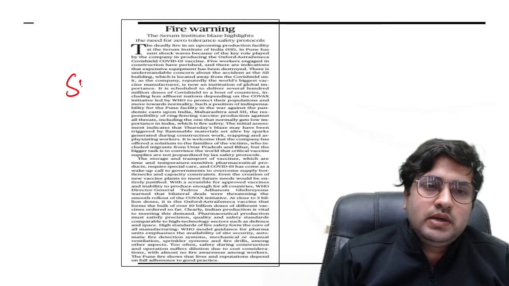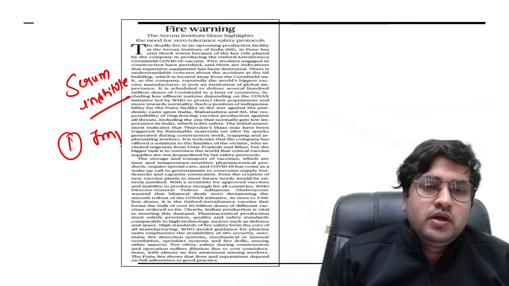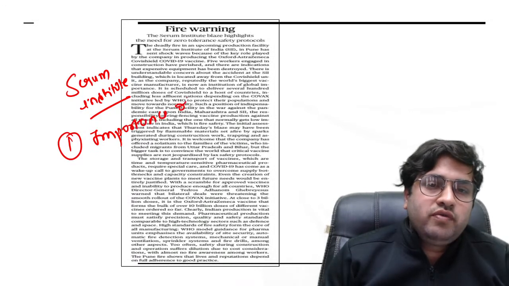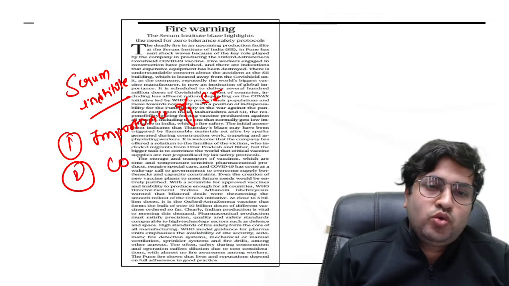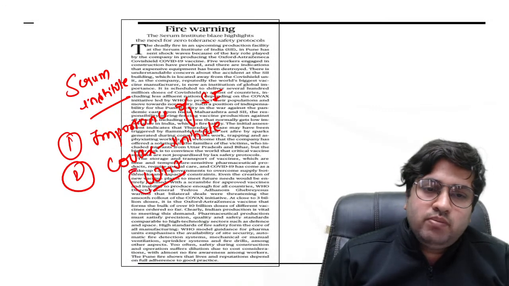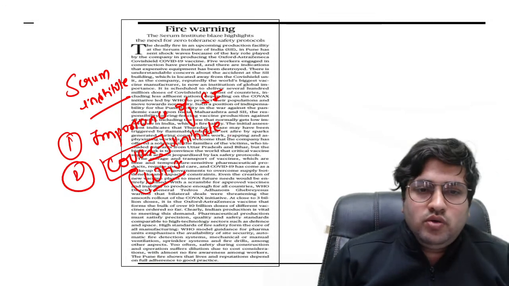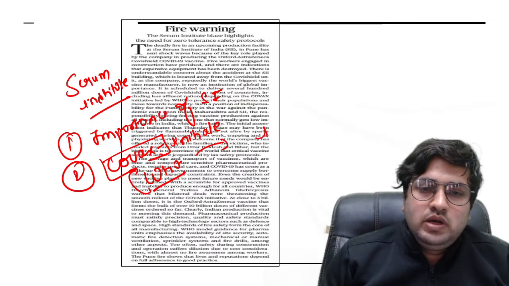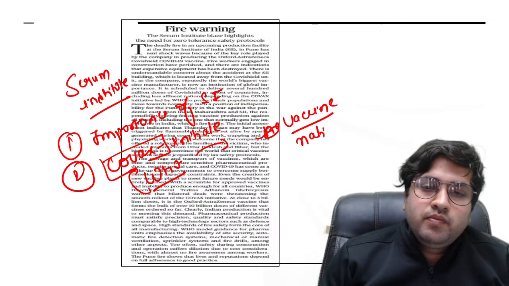Next is about the Serum Institute. In this article there are 2 points. One is related to the importance of the Serum Institute, and the second is about the Covax initiative. This year the question was asked related to the role of the World Health Organization. So in that context you could have mentioned the Covax initiative taken by the World Health Organization, which aims to limit vaccine nationalism.